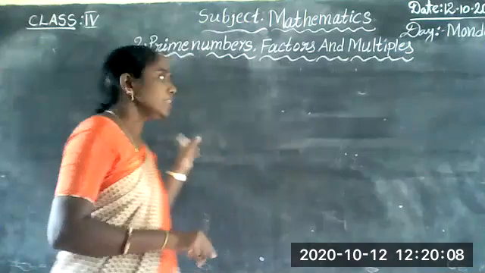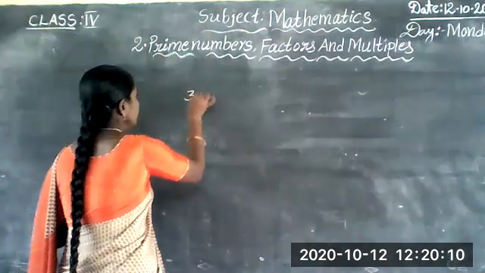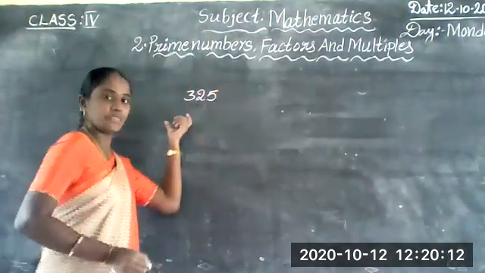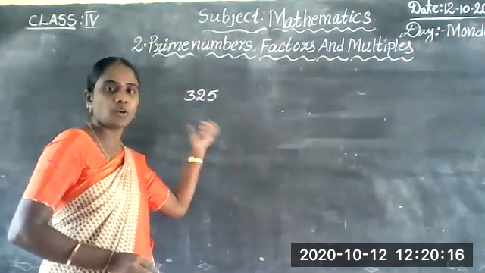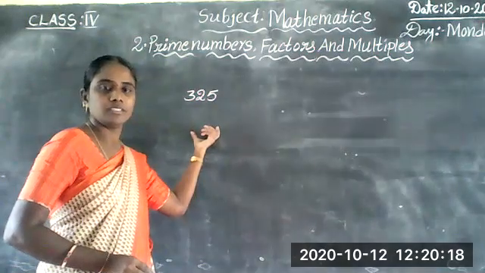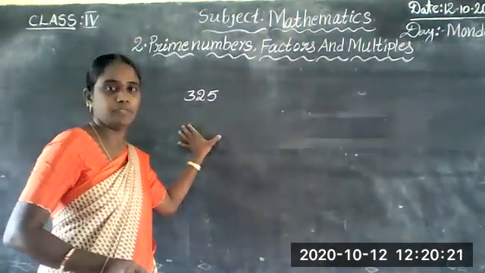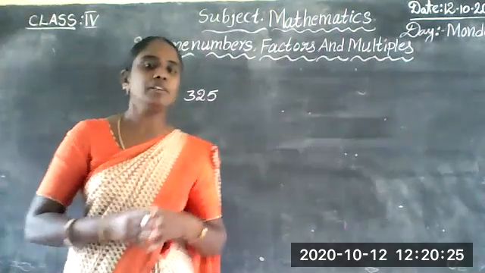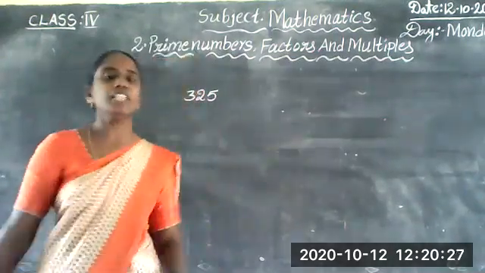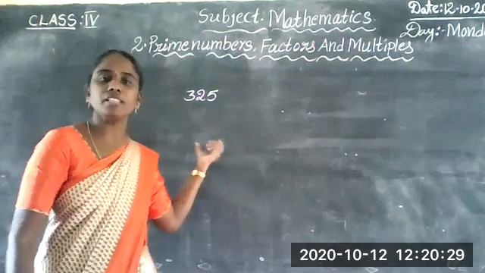For example, is 325 exactly divisible by 2 or not? Without division, we cannot say. But with tests of divisibility, we can say very easily.